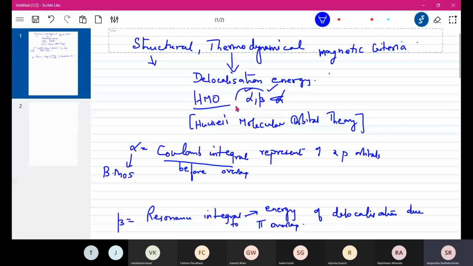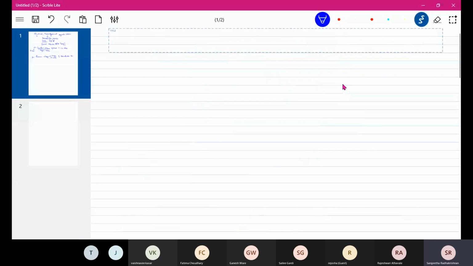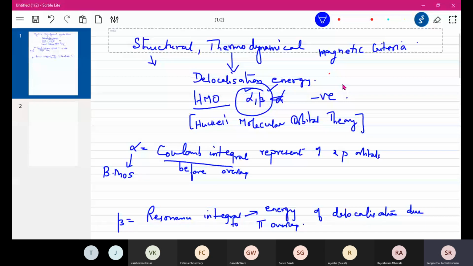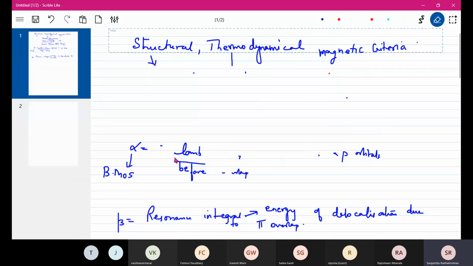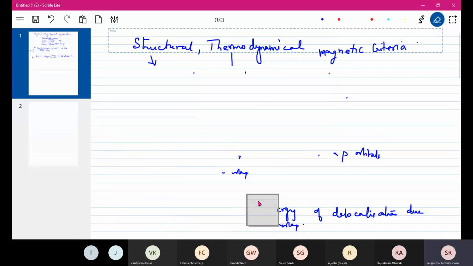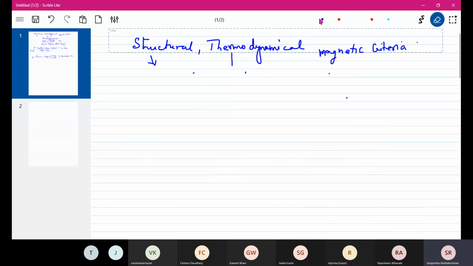Remember, they are always taken as negative. So what we do here is compare the energy of the actual molecule to a hypothetical, imaginary molecule. Suppose there was a molecule very similar to benzene, but in which delocalization is not happening. The structure is all the same, but we are comparing to a hypothetical molecule. That's what we do when we use Huckel's molecular orbital theory.